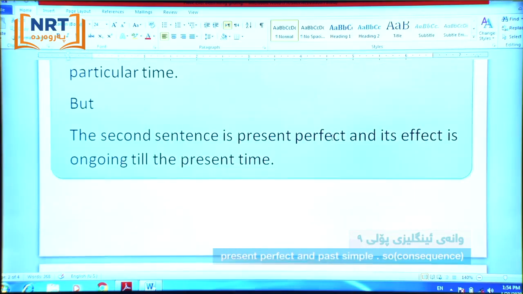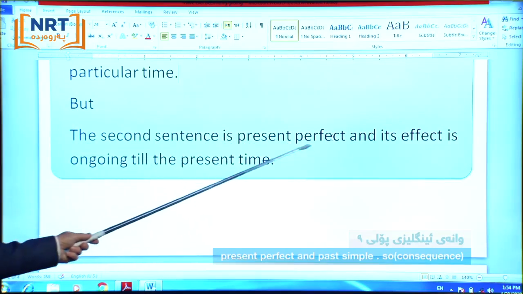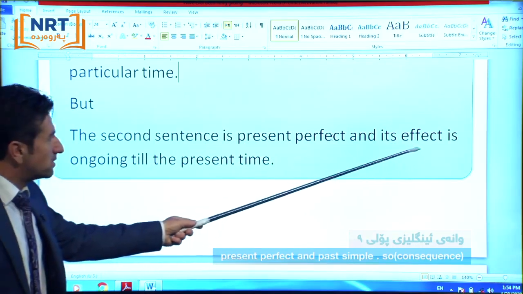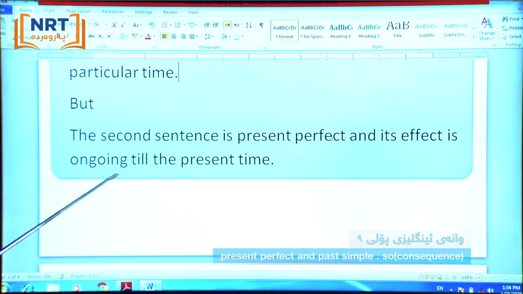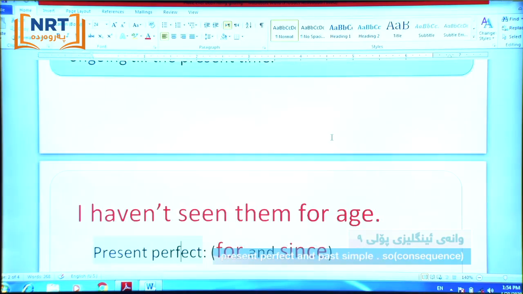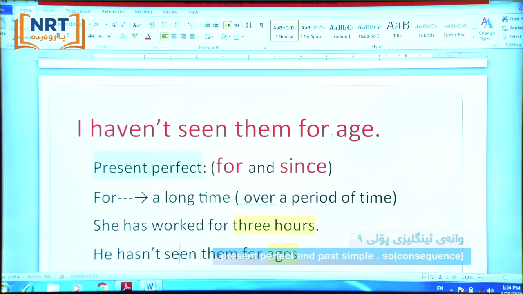But the second sentence, she has gone to the market, is present perfect, and its effect is ongoing. Ongoing means it is available till the present time, till now. This is the main difference between present perfect and past simple.